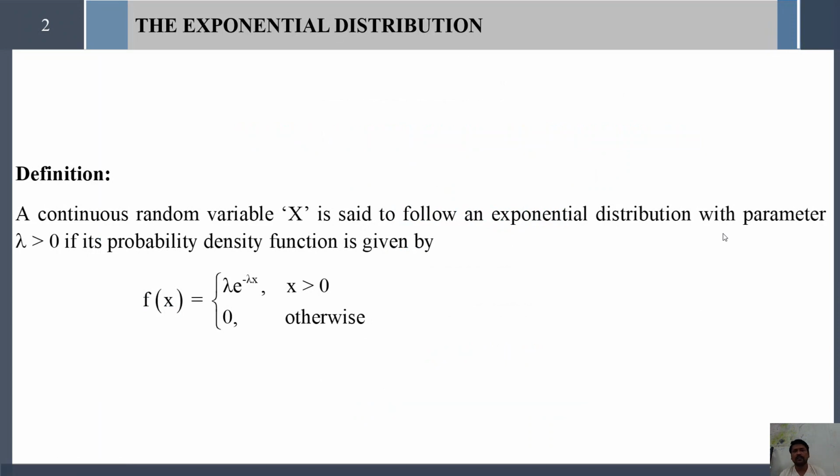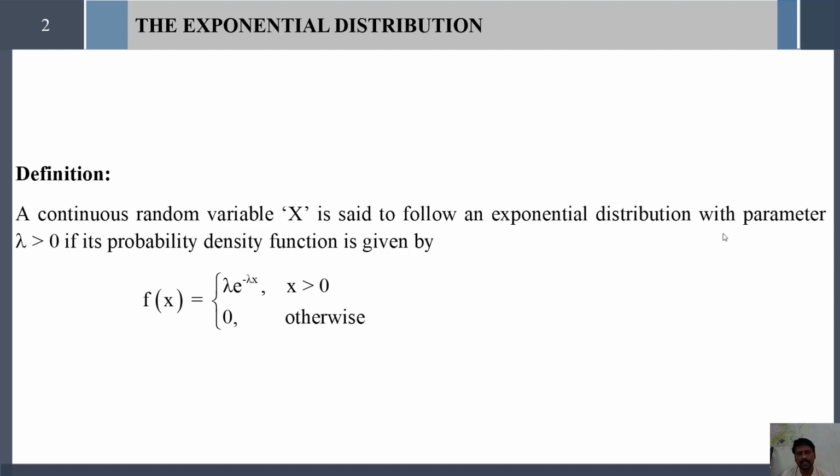A continuous random variable X is said to follow an exponential distribution with parameter lambda greater than 0 if its probability density function is given by f(x) = lambda e^(-lambda x). Here lambda is the parameter, and this holds for x greater than 0; elsewhere f(x) is 0, it does not take any value. That is the definition of the exponential distribution.